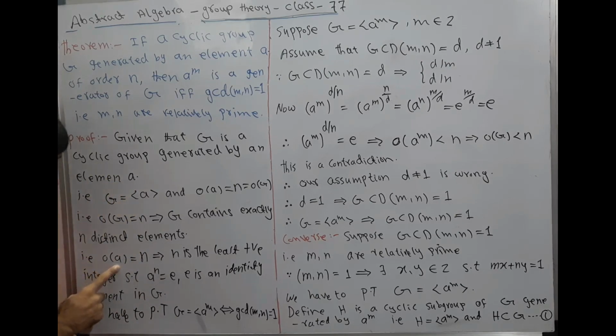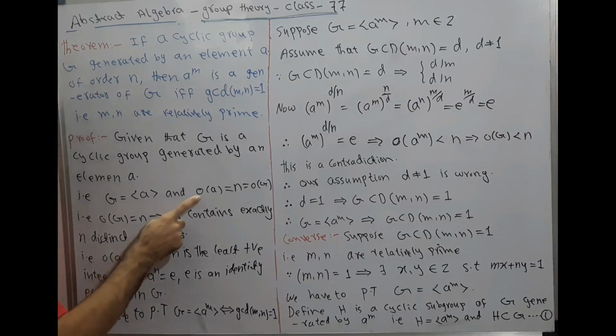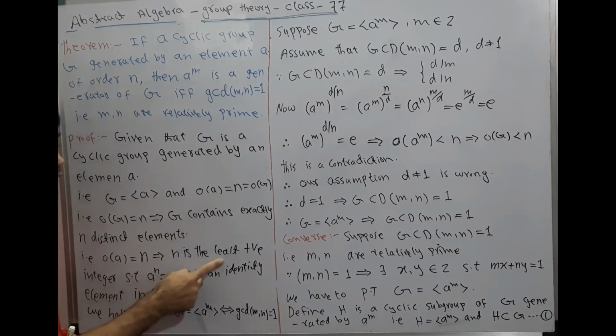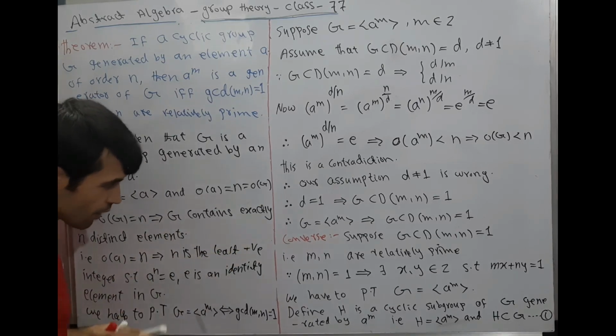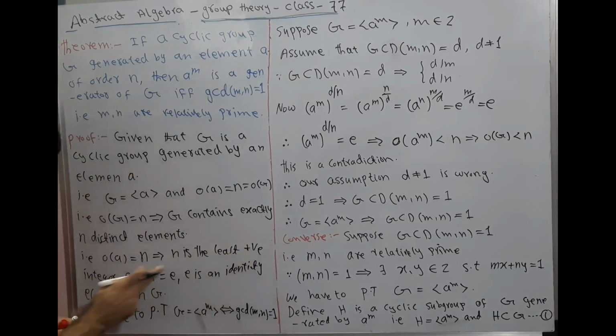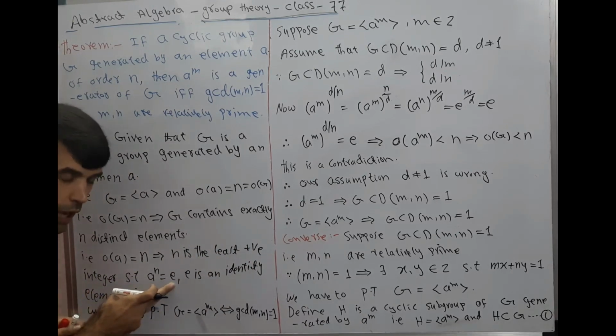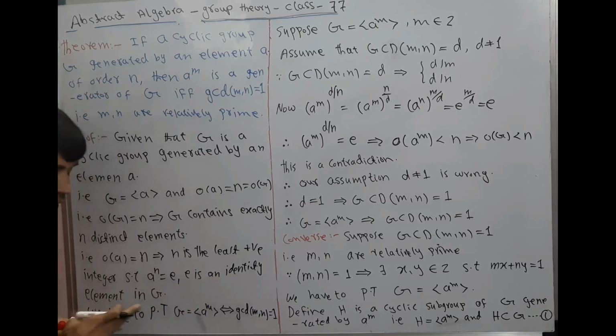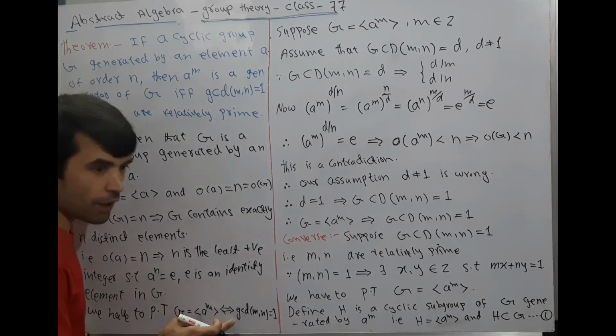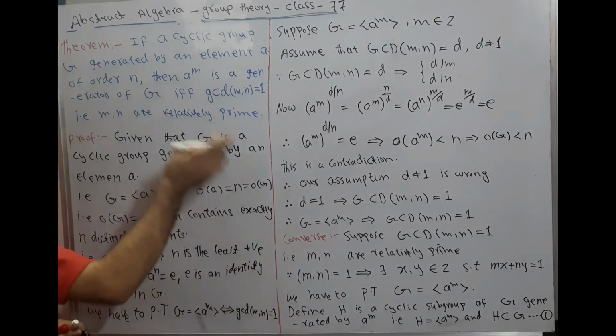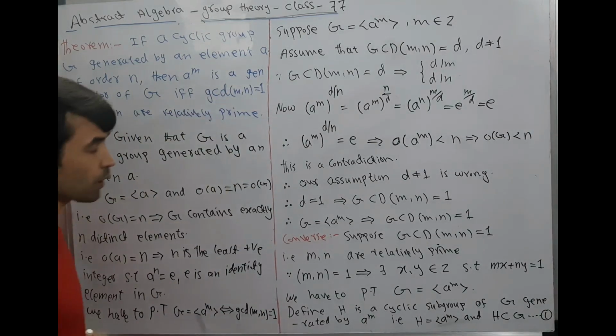Order of a is equal to n. This implies n is the least positive integer such that a to the power n is equal to e. It is the definition of order of an element. e is the identity element in G. We have to prove that G is generated by a to the power m if and only if GCD(m, n) is equal to 1.